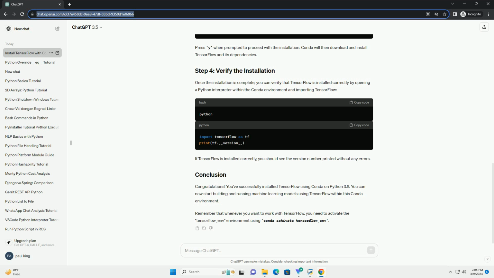Congratulations! You've successfully installed TensorFlow using conda on Python 3.8. You can now start building and running machine learning models using TensorFlow within this conda environment. Remember that whenever you want to work with TensorFlow, you need to activate the tensorflow_env environment using conda activate tensorflow_env.